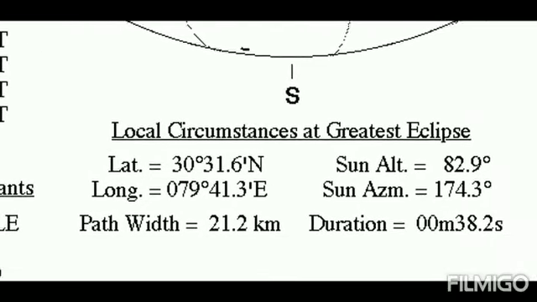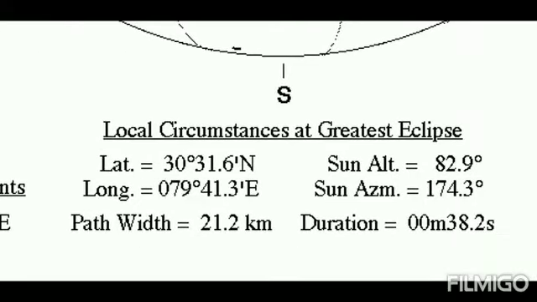Local circumstances at greatest eclipse. The greatest eclipse is happening at latitude 30 degrees 31.6 minutes north and longitude 79 degrees 41.3 minutes east. This place is somewhere in the mountains of Uttarakhand, India. At that place, during the greatest eclipse, the sun altitude will be 82.9 degrees. That means to see the sun, one has to turn his or her head by 82.9 degrees above the horizon.